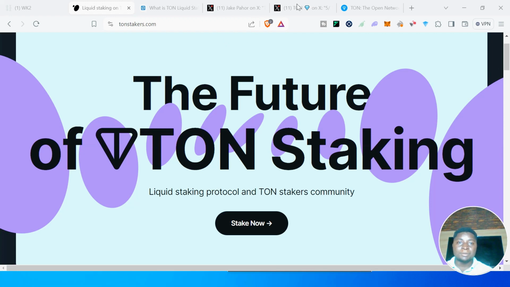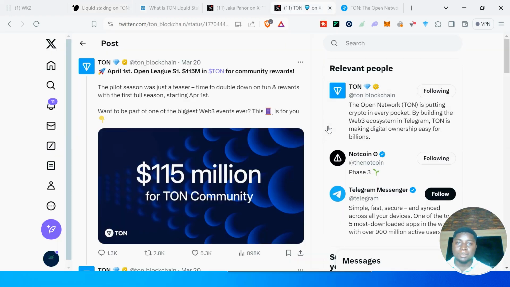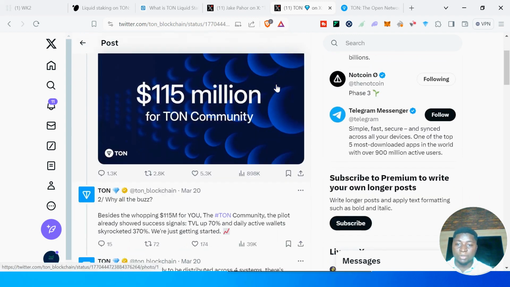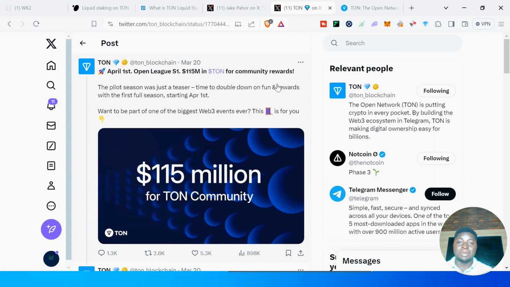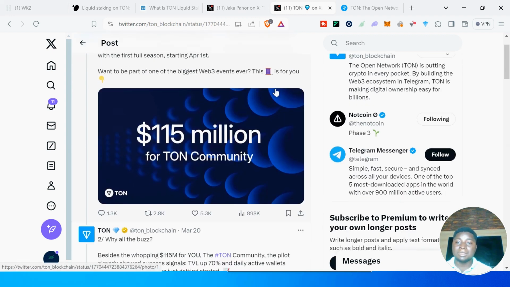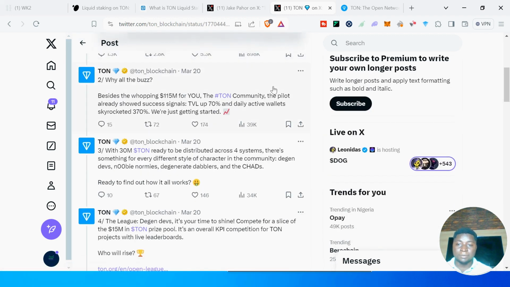Why is staking important? There's a campaign by the TonChain team. Look at it: April 1st, open league season, 115 million in Ton for community rewards. The TonChain team have allocated $115 million in Ton to be given as reward to those that carry out different tasks, from developers to stakers to airdrop miners and a lot of other people.